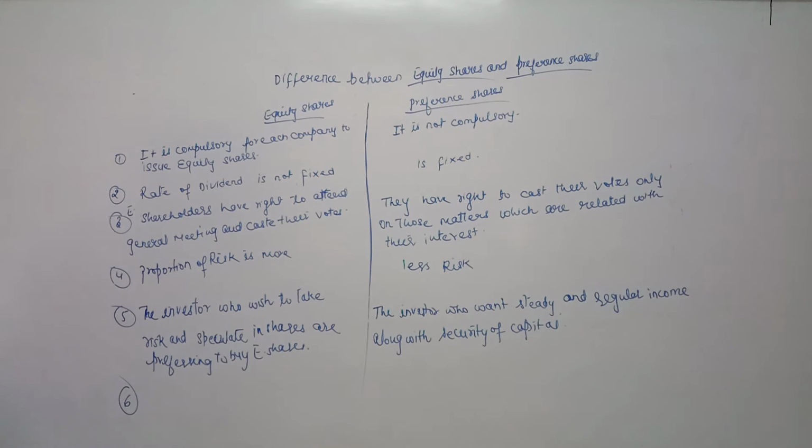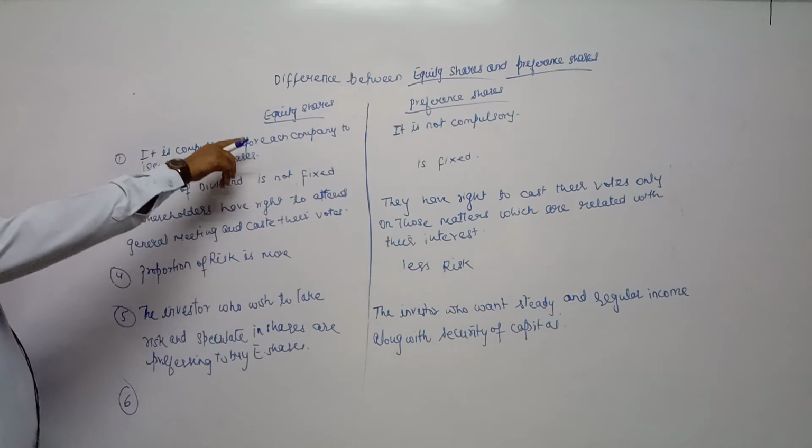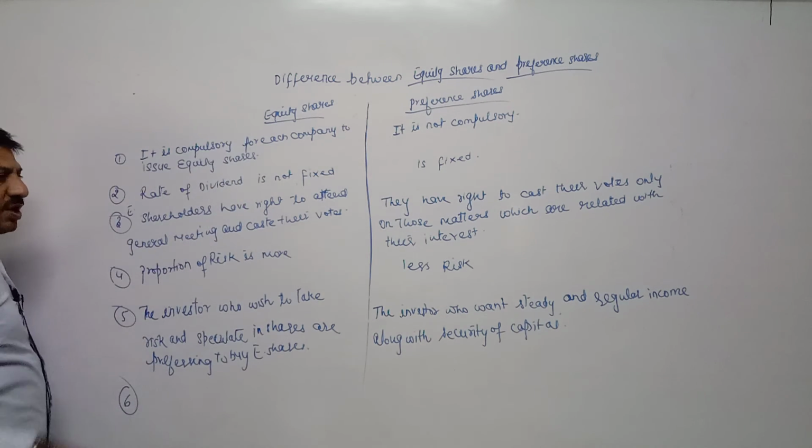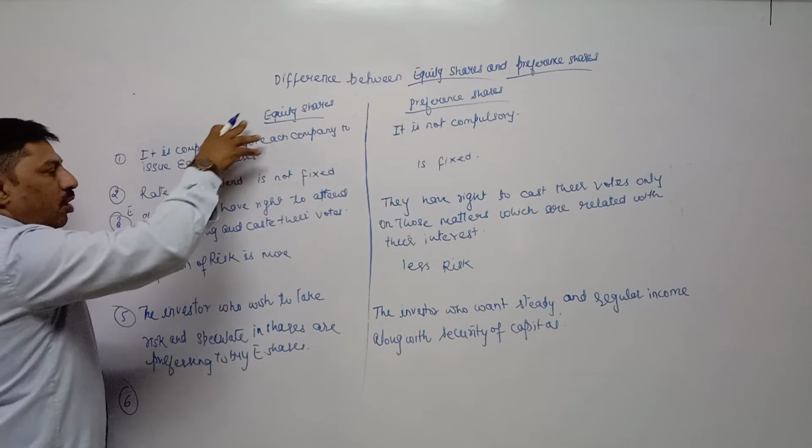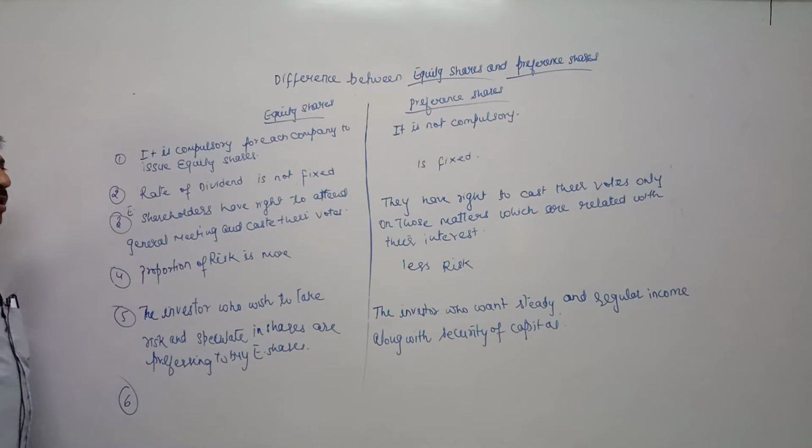market price. We all know that rate of dividend is not fixed in case of equity share, means dividend on equity share is given on profit.